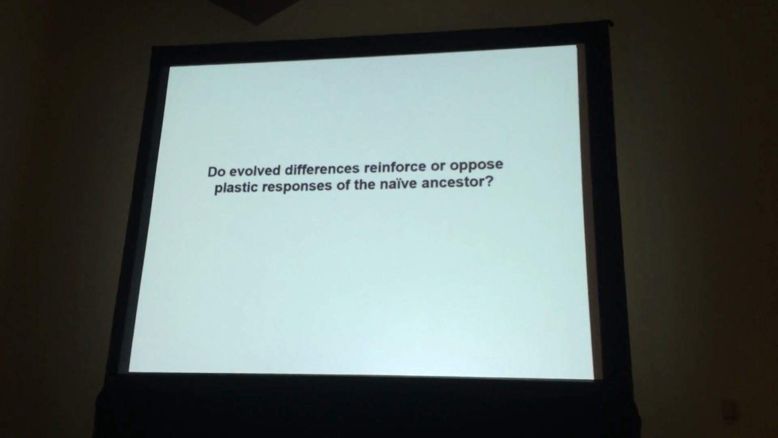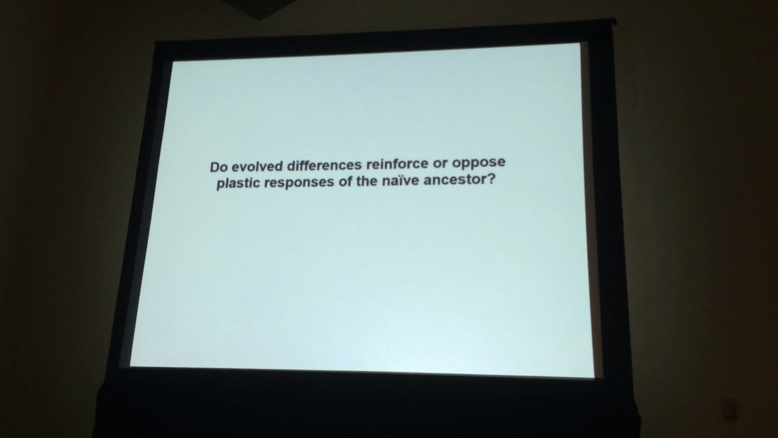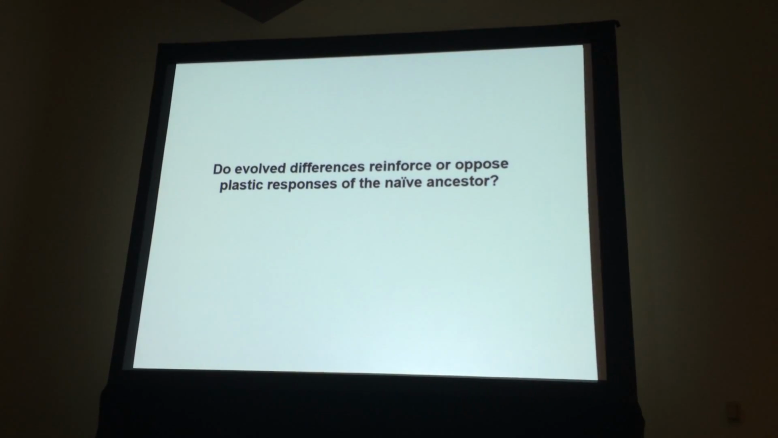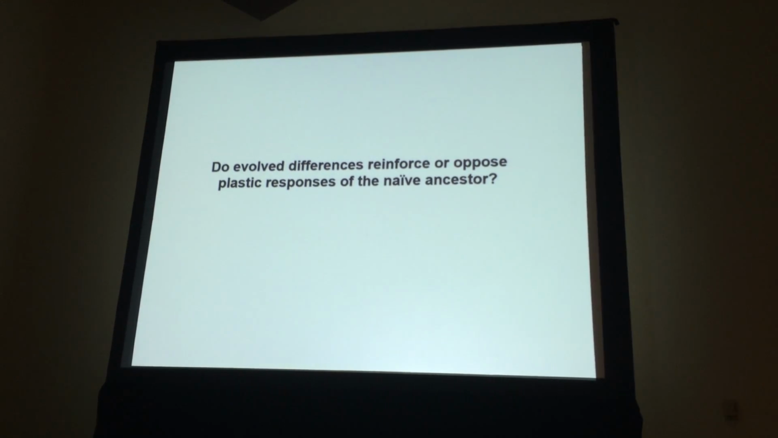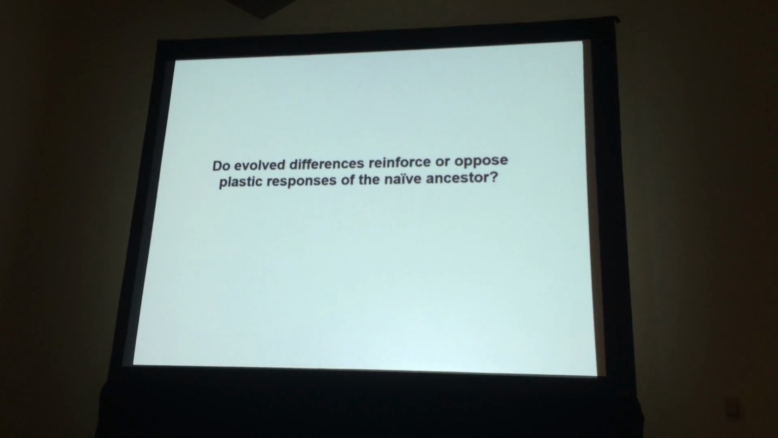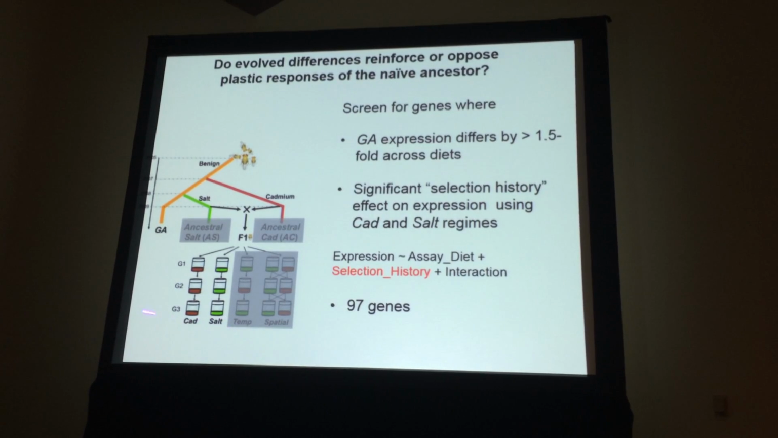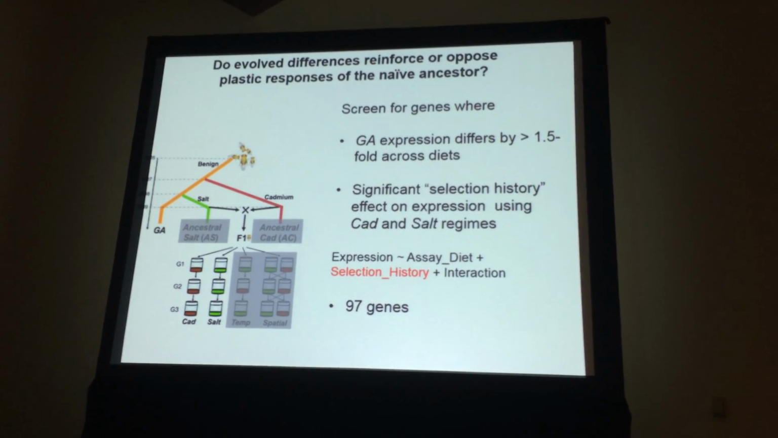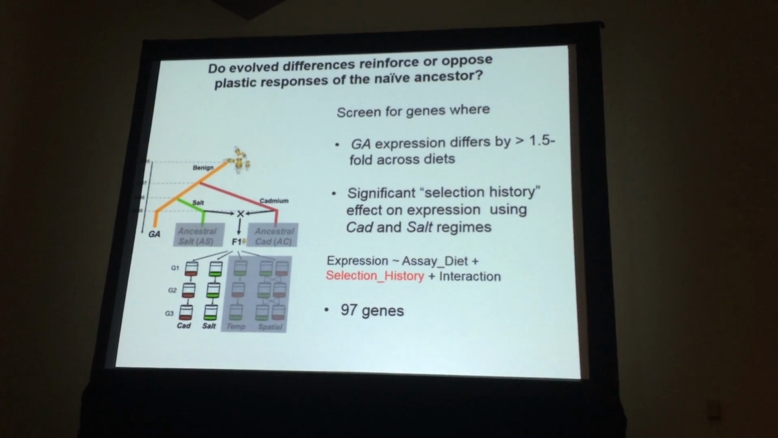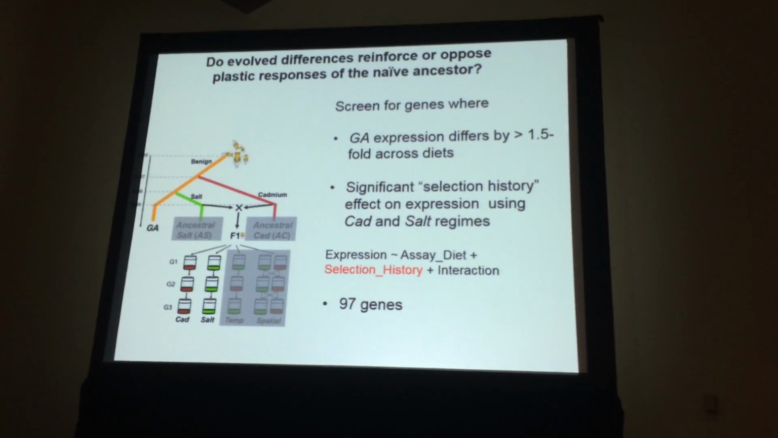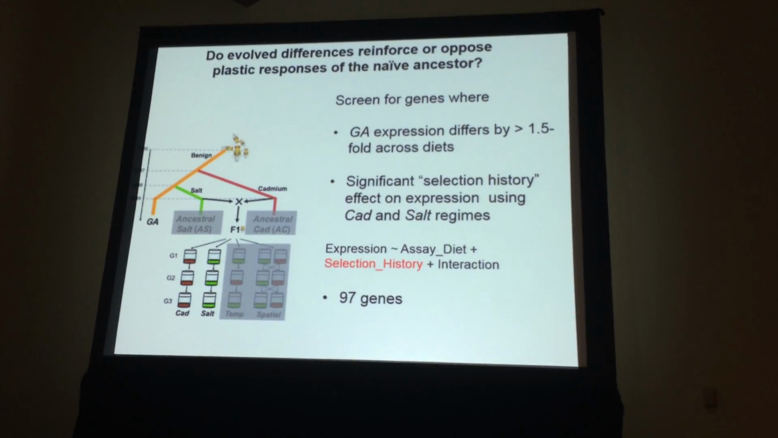And so the first question that we're going to look at harkens back to ideas from Waddington and West Eberhard and many others, and it's this one. Do the evolved differences between populations that are adapted to just cadmium or just salt, do those differences reinforce or oppose the plastic responses of the naive ancestor? So to look at this, we'll consider data from our grand ancestor and from these cadmium and salt adapted lines. And we screen for genes that meet 2 criteria: genes that have a large plastic response in the ancestor across these 2 diets, and also that have an evolutionary divergence between the cadmium and salt lines.